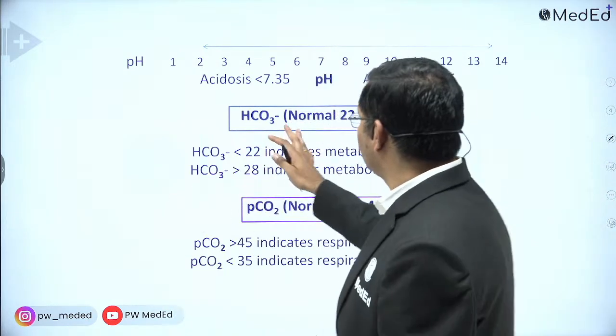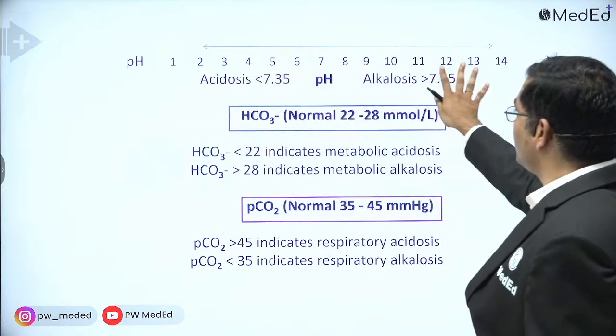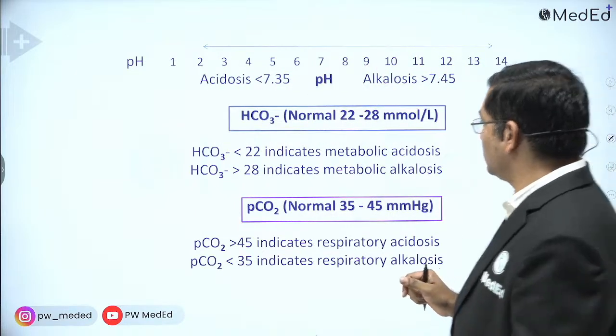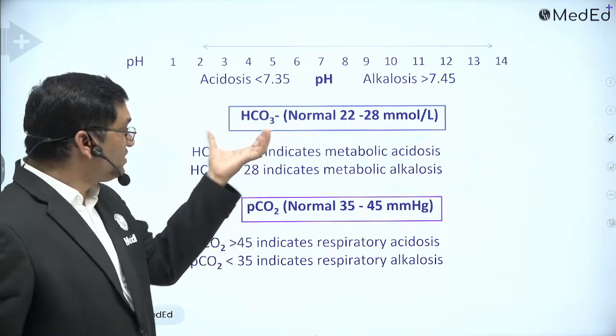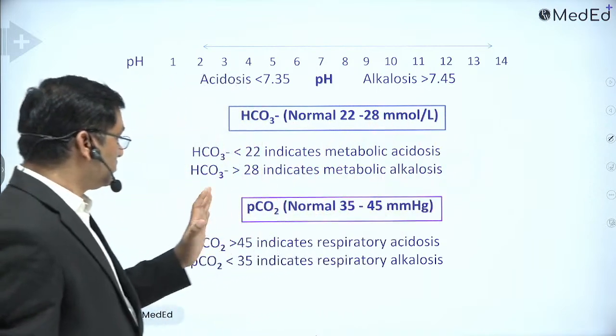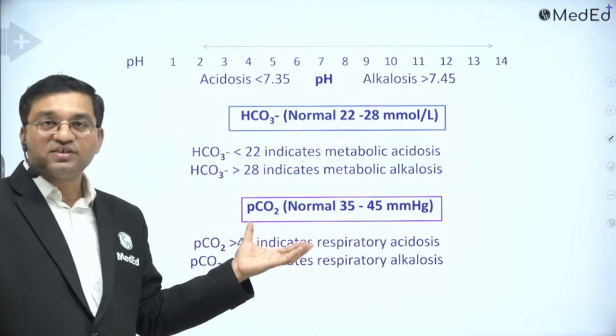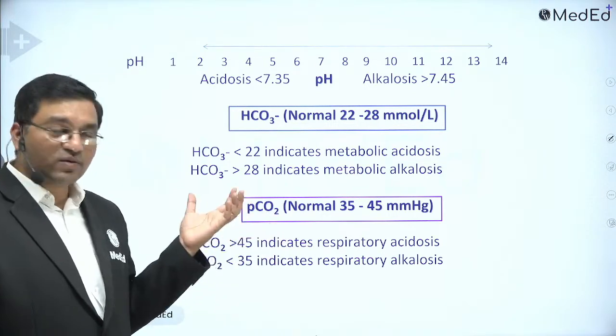But see, this is very, very important. If pH decreases, it is acidosis. If pH increases, it is alkalosis. If the bicarbonate level decreases, which is the base, it is acidosis. If the base increases, it is alkalosis. PCO2 is considered as dissolved carbonic acid.